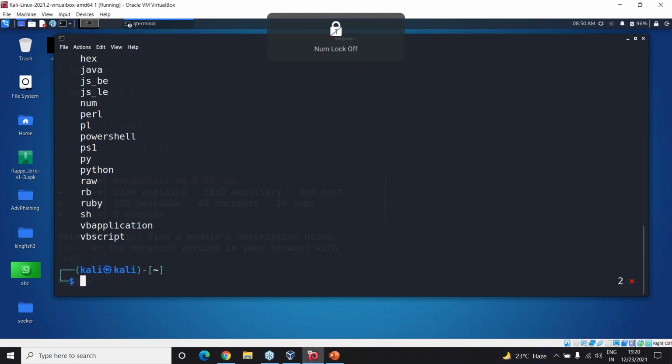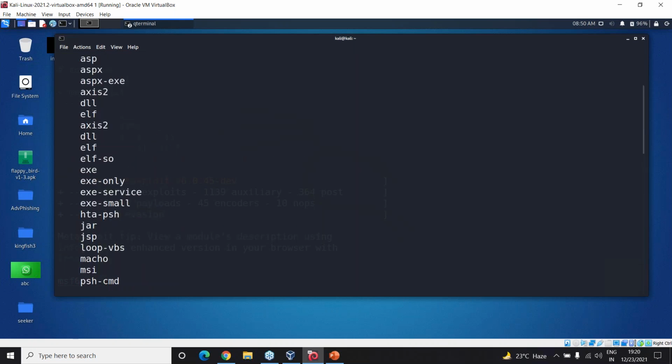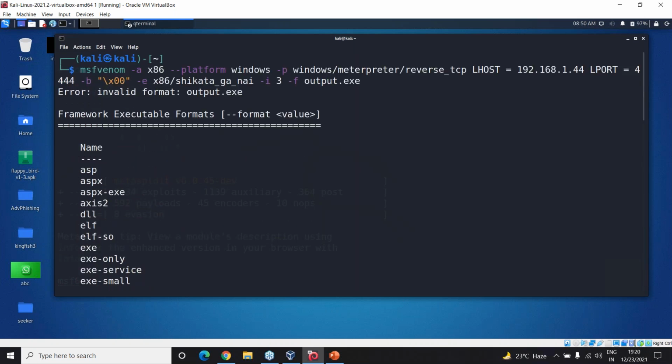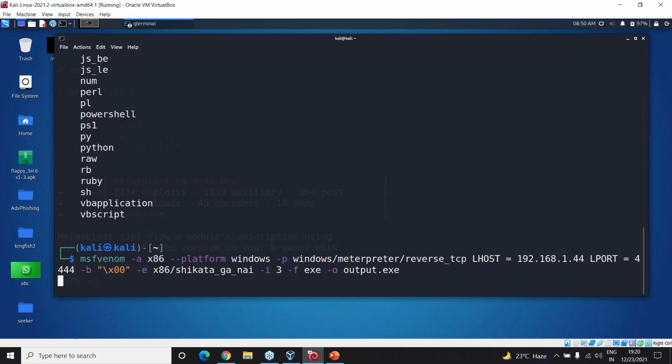Okay, so it's giving me all of these details, and it gave me so many options. Let me just go here. What did it say? It says invalid format. I think I had to mention that this was supposed to be an exe file. So first I will mention that this is an exe file, and then for the output name you just give this. Hopefully now it's going to take my request.